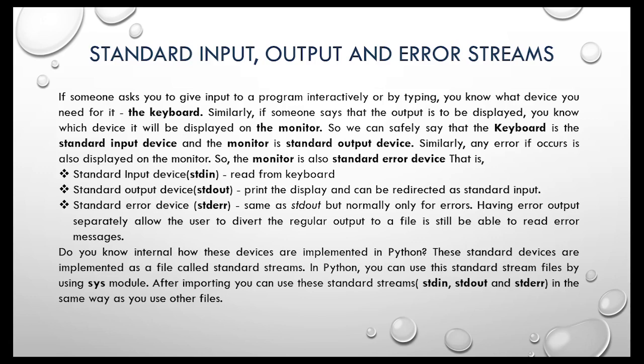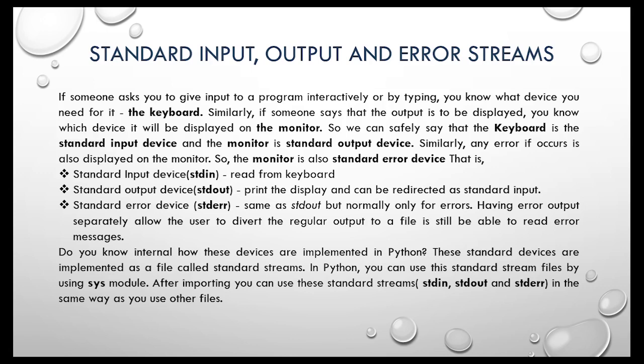That is, the standard input device is stdin, read from the keyboard; the standard output device, stdout, prints the display and can be redirected as standard input; and the standard error device, stderr, is the same as stdout but normally only for errors. Having error output separately allows the user to divert the regular output to a file and still be able to read error messages.